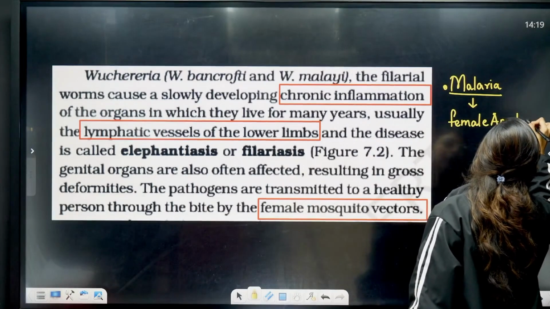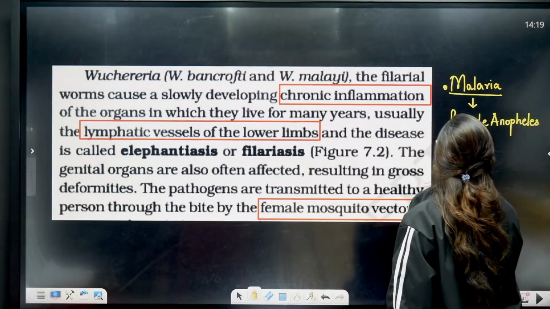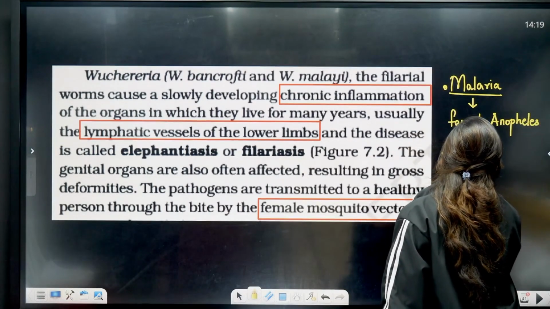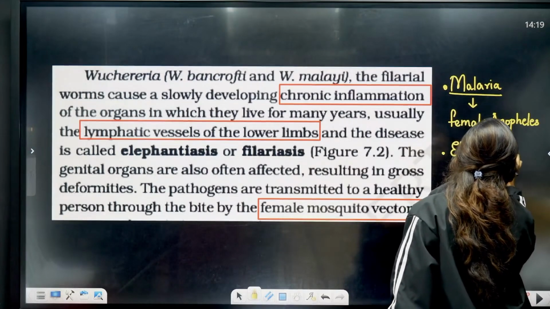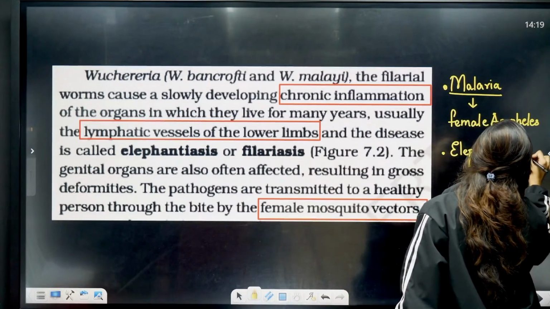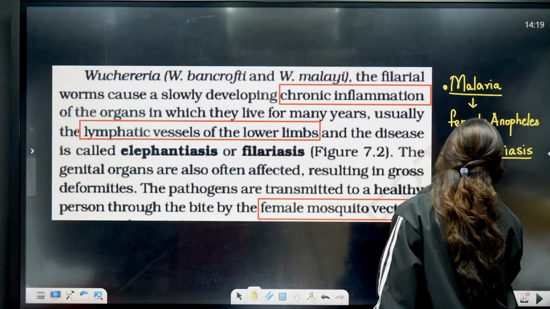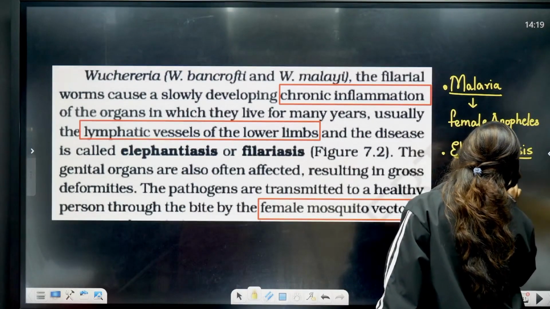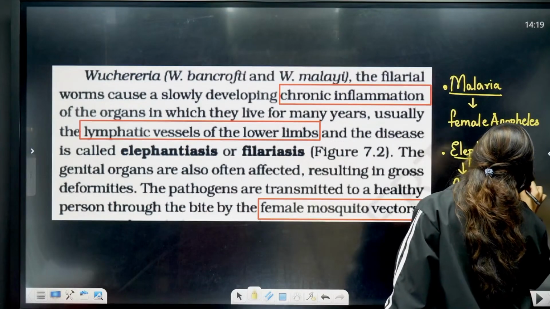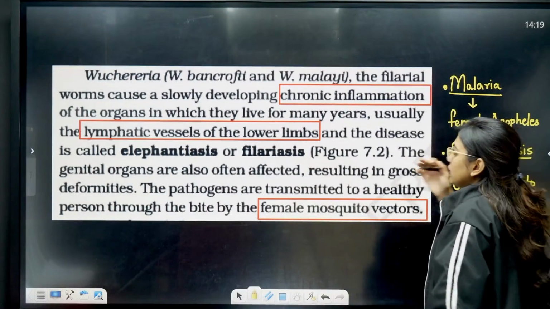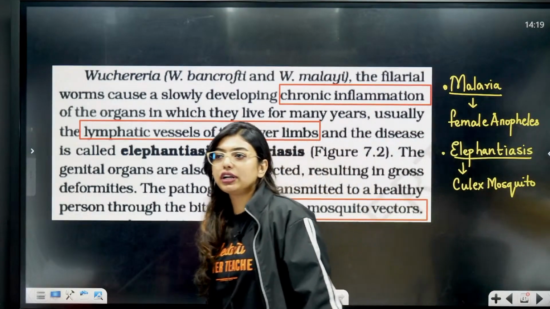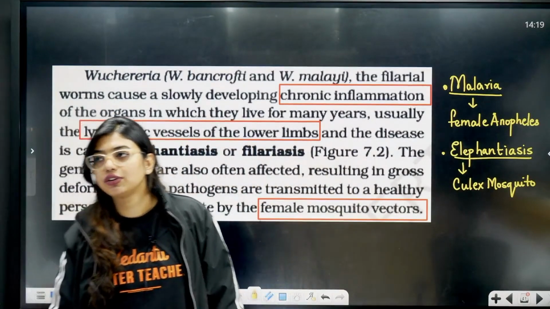Okay, the female Anopheles mosquito, and in elephantiasis, you have studied the Culex mosquito. Now, when you learn dengue and chikungunya, you will learn about Aedes aegypti and all of that, okay?